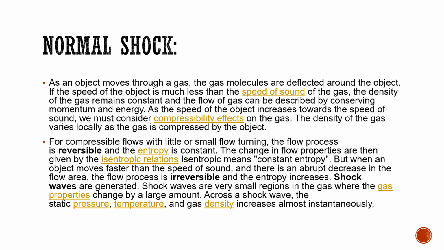As an object moves through a gas, the gas molecules are deflected around the object. When the speed of the object is much less than the speed of sound, which is 340 meters per second, the Mach number is less than 1. For Mach number less than 1, the density of the gas remains constant and the flow can be described by conserving momentum